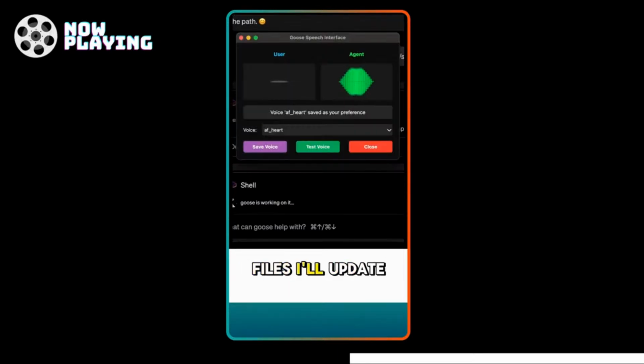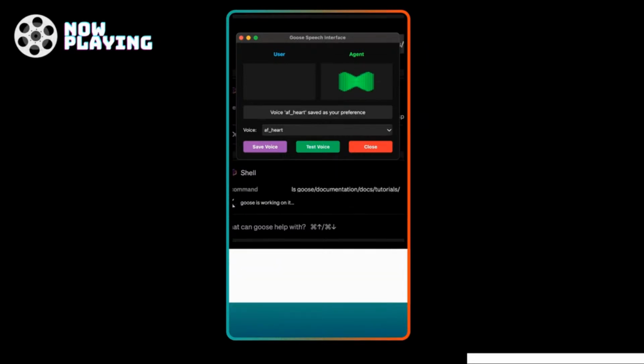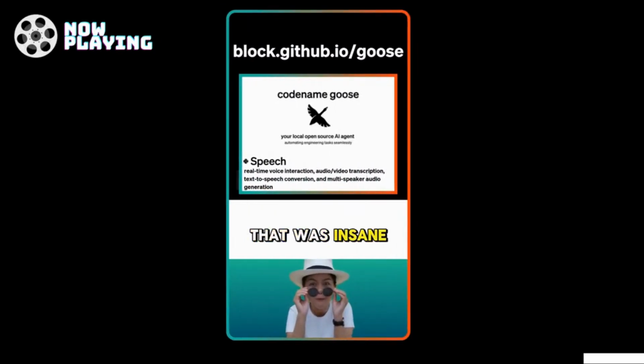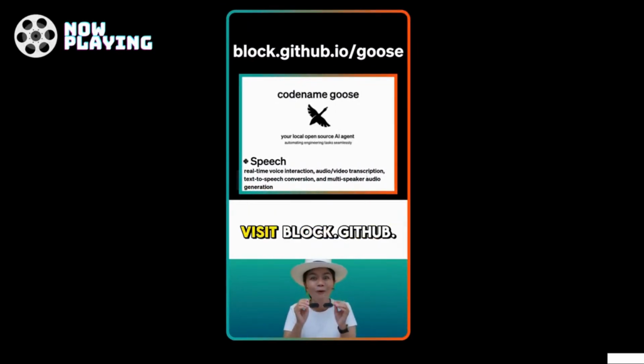I found the files. I'll update the note in Speech MCP.md to change TLDR to important. Let me first open the file and locate the section to modify. All done, the TLDR section has been updated to important in the file. If you need further edits or anything else, feel free to ask. That was insane. To get started, visit block.github.io/goose.